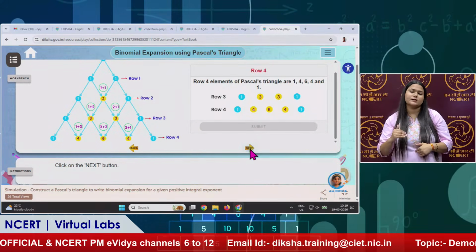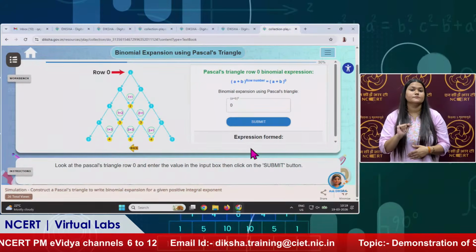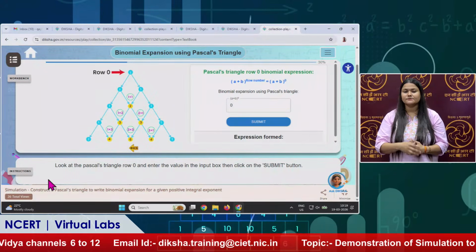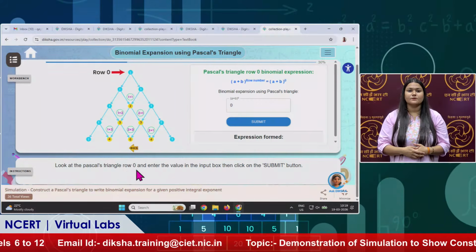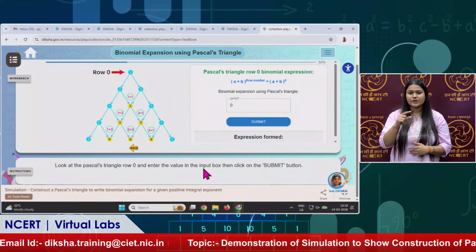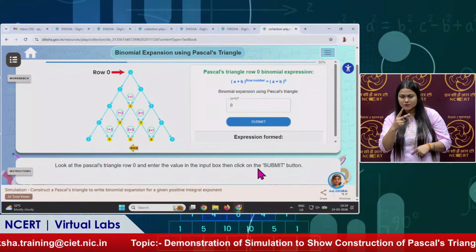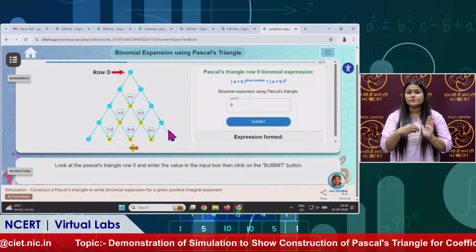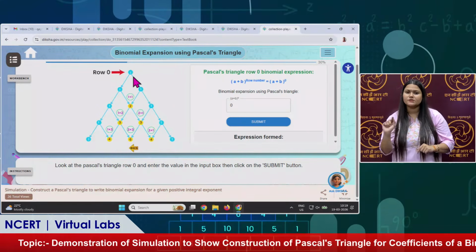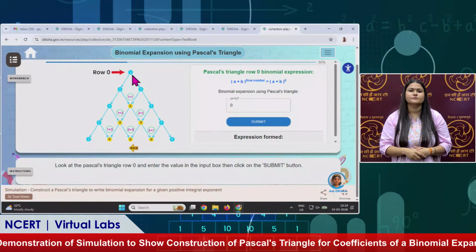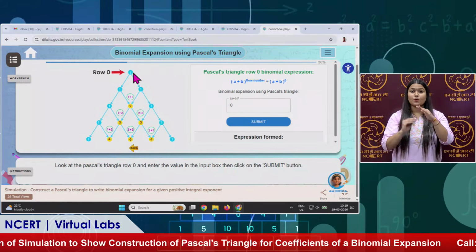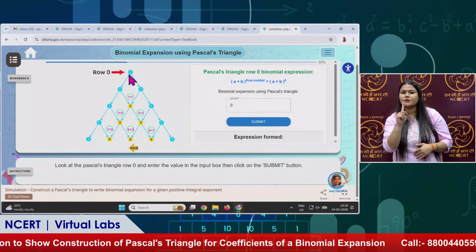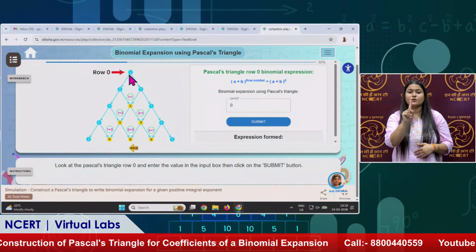So we will click on the next button. You can see the Pascal's triangle row 0. Enter the value in the input box and then click the submit button. This is row 0, and what is the value here? It is 1. So the coefficient will be 1.